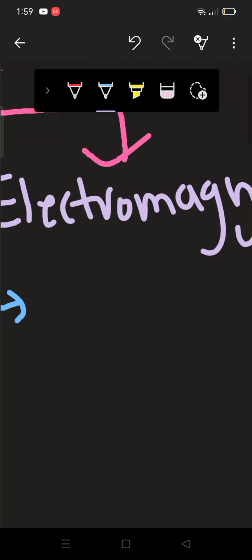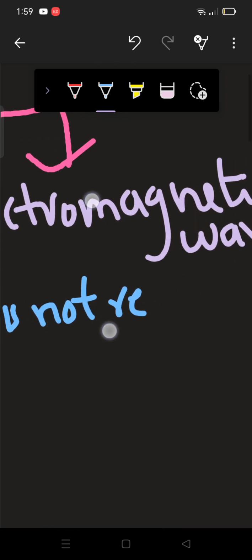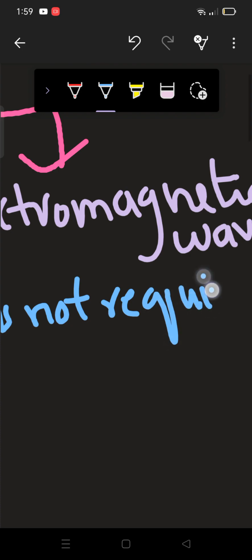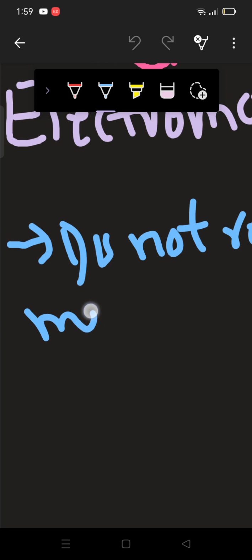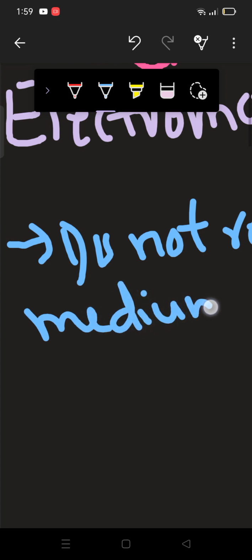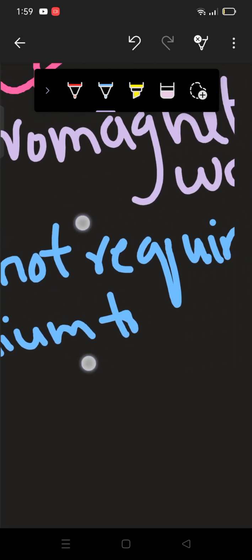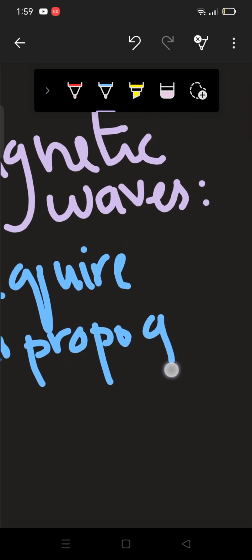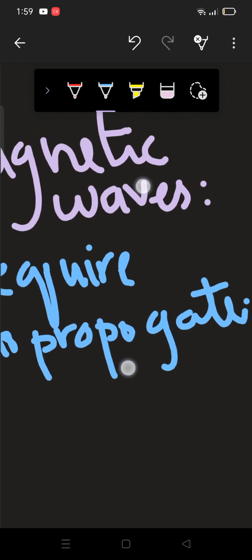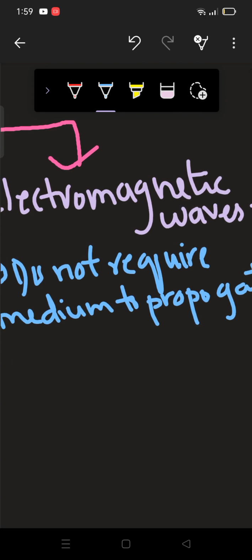They do not require medium to propagate. Alright, those waves are known as electromagnetic waves.